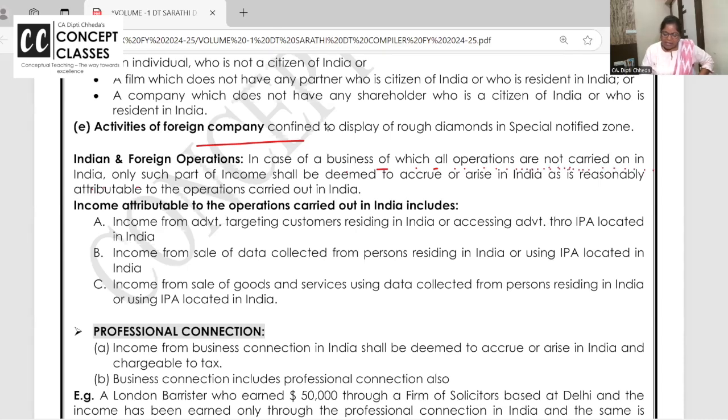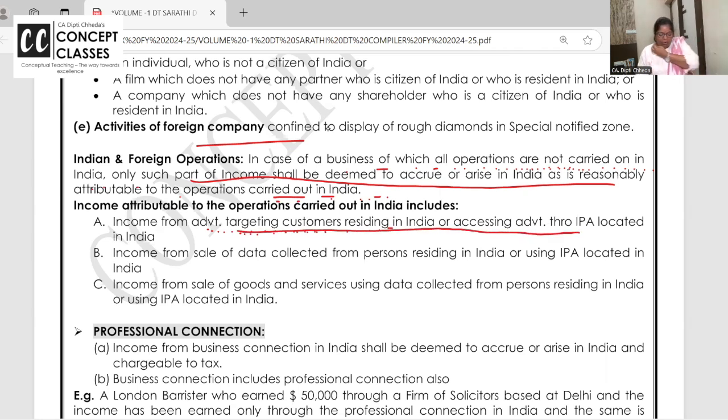In case business operations are not carried out in India, then only such part of income will be taxable which is attributable to be carried out in India, like advertising, target customer, or income from sale of the data collected from person through IP address से पता चल जाएगा. You know, so many times we place order for some health powders and all directly from America. Online हम order place करते हैं, India में import होता है, फिर मिलता है and all that.